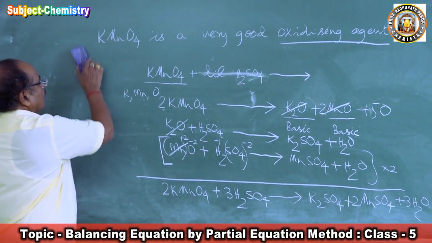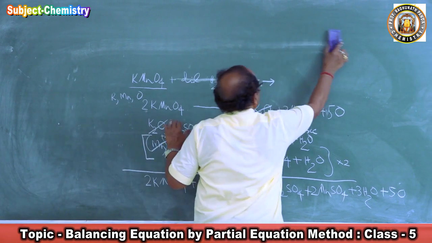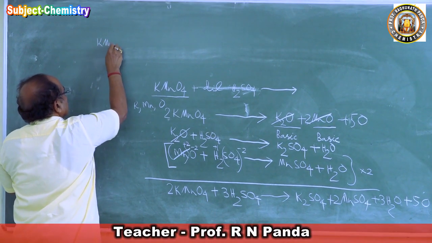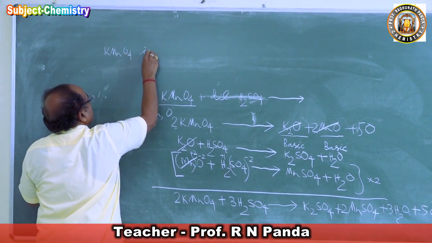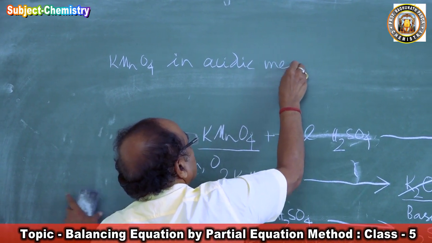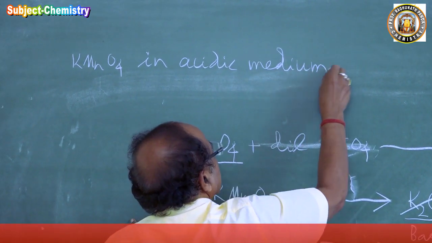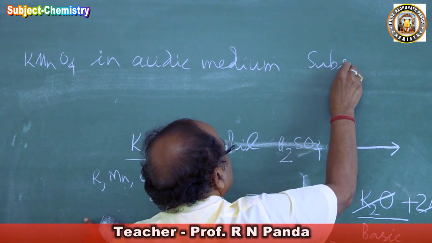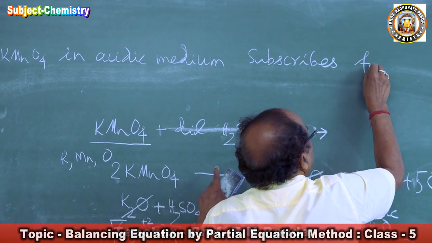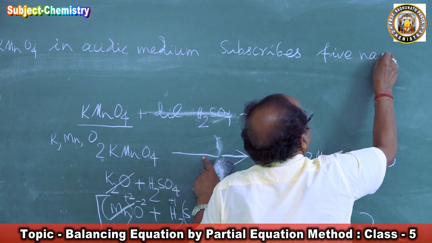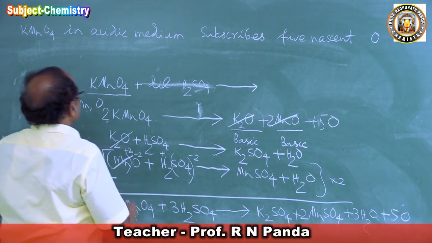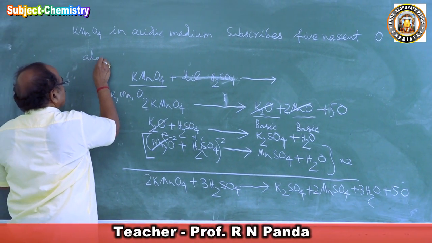So we'll say now potassium permanganate, KMnO4, in acidic medium, produces 5 nascent oxygen atoms, 5 nascent oxygen atoms.